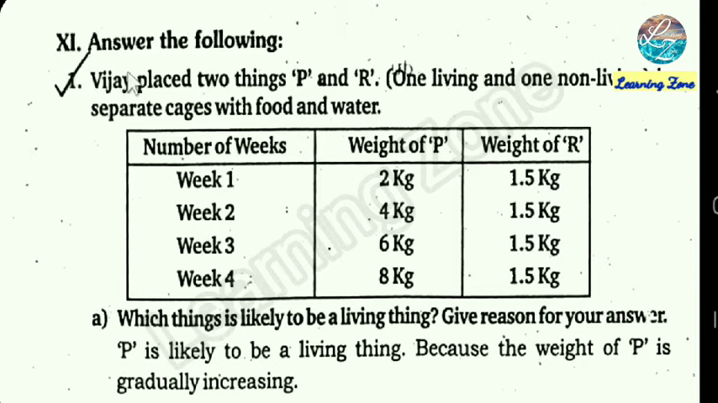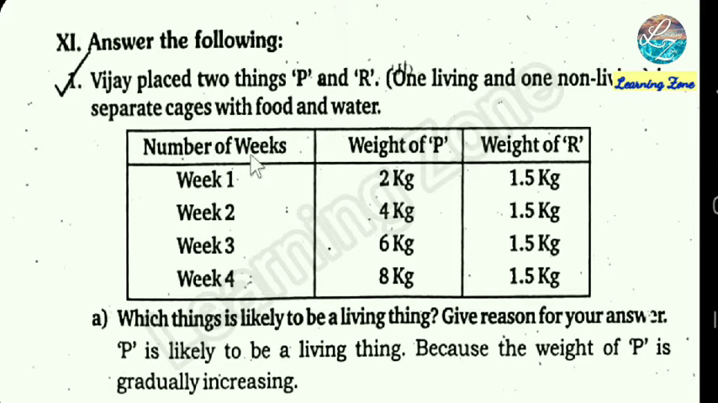Roman letter 11. Answer the following. First question, Vijay placed two things P and R, one living and one non-living, in separate cages with food and water.